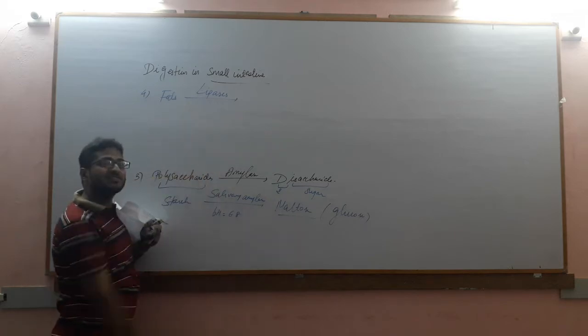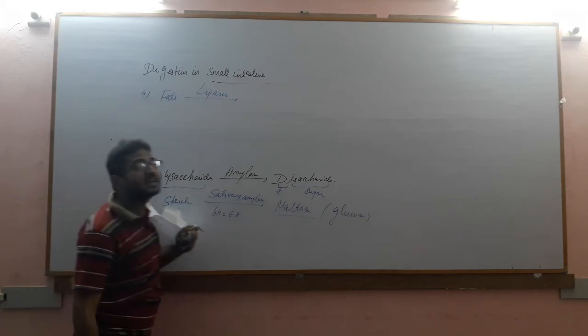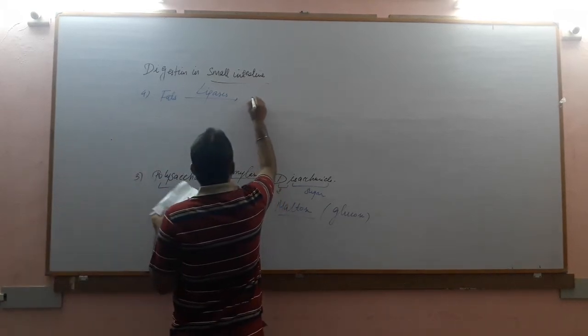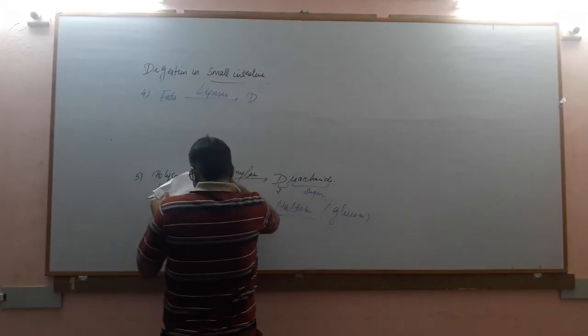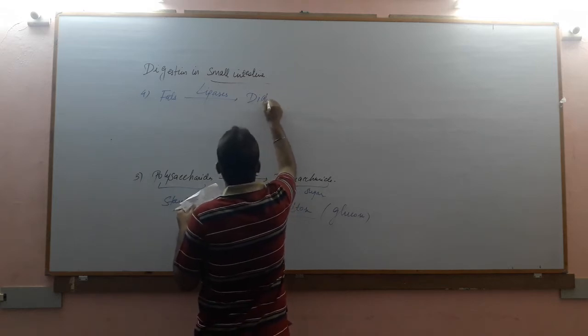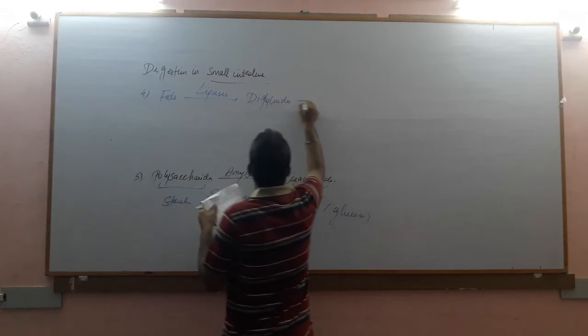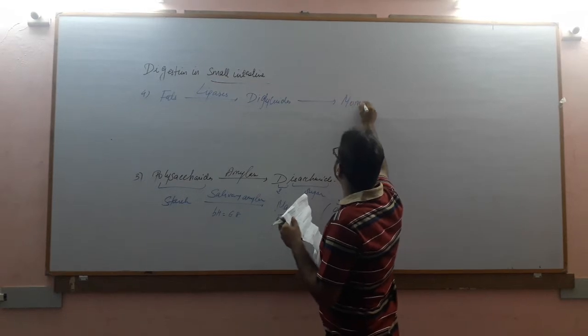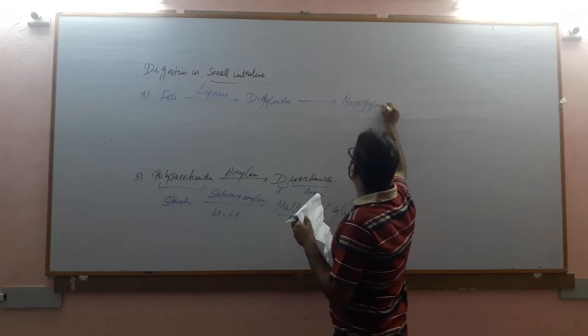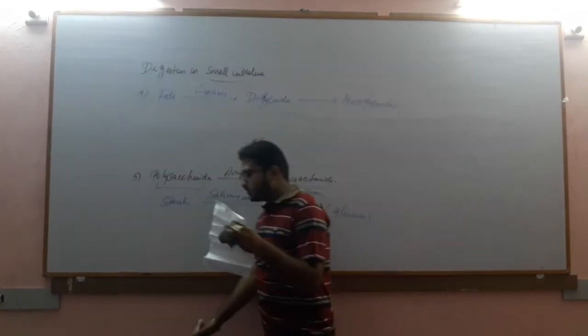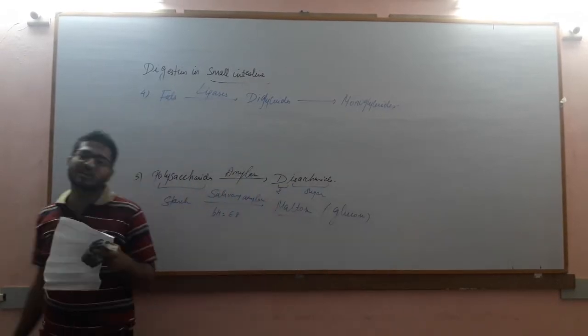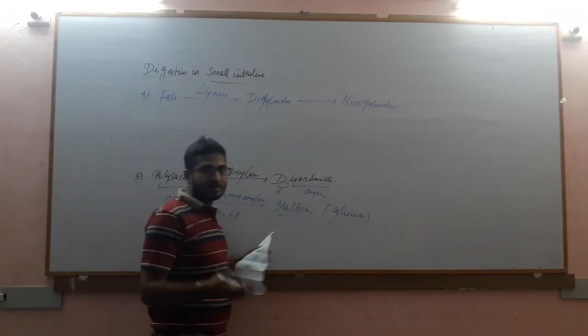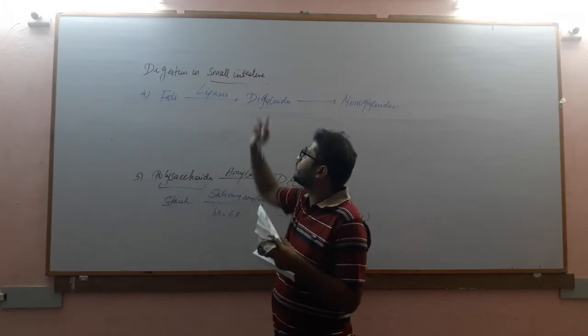Lipases are fat or lipid splitting enzymes. So, in presence of lipases, fats are converted into diglycerides, and these diglycerides are further converted into monoglycerides.